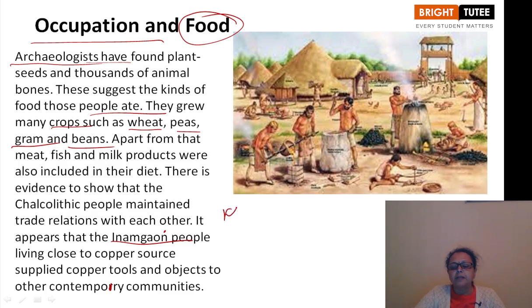Khetri mines. Even in the Harappan civilization, they were procuring copper from Rajasthan. Inamgaon, as it is in Maharashtra, is also very near to Rajasthan. They also brought copper from these sites. The copper source supplied copper tools and objects to other contemporary communities. As it was a rural site, they did not develop like the Harappans.